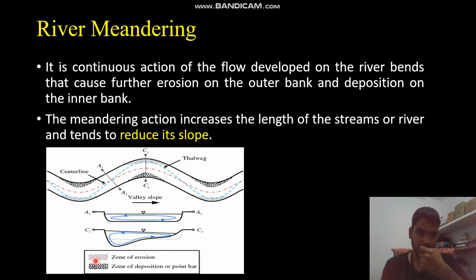Here you can see the zone of erosion, meaning whatever outer curve is there is known as the zone of erosion. Here the sediment is eroded. And the zone of deposition, or point bar, these are the inner banks. At the inner banks the river will try to deposit all the sediments it carries.